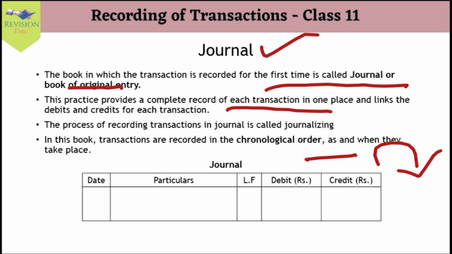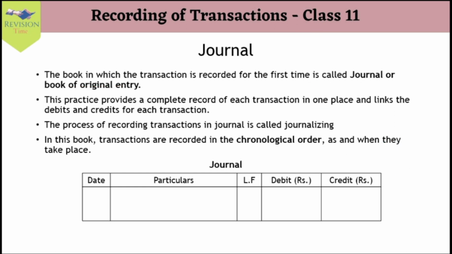Here we maintain the records in chronological order, that is, as and when the transactions take place. Next, the journal entry is the foundation of all accounting, because this is where accounting starts. Here we start recording our transactions for the first time, and from here they are transferred to different ledgers. Next, this follows the double entry system of accounting.